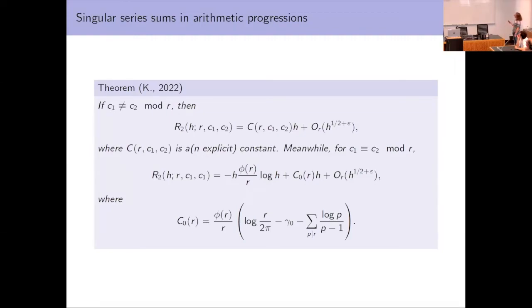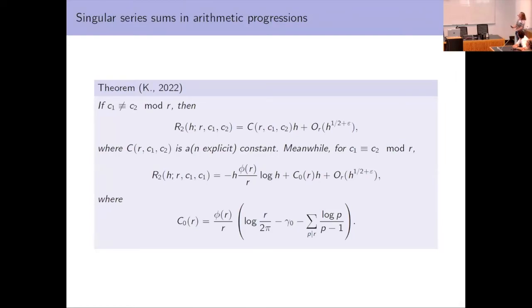And meanwhile, if we have congruence classes that are distinct but congruent mod R, so in this case, we would expect something bigger, and that's what we get. So we get a main term of size h log h. And then there's also a constant term with an explicit constant. And partly to convince you that my other constant was explicit, I wrote this constant on the slide. So this is the case when k equals 2.